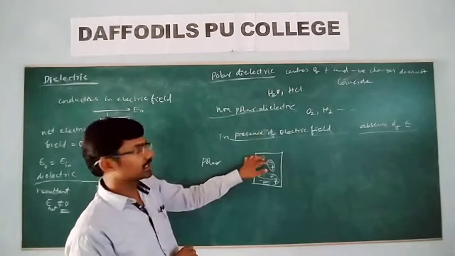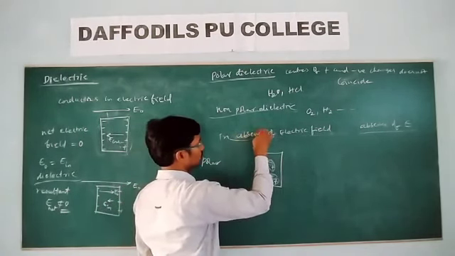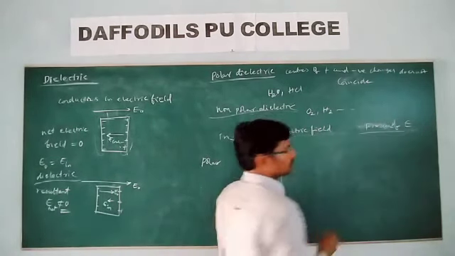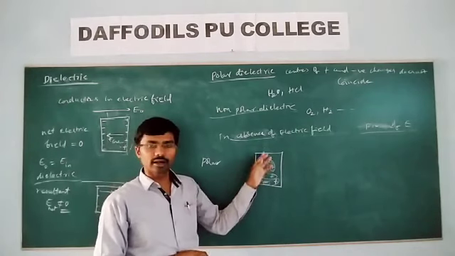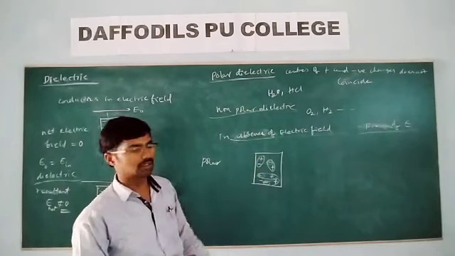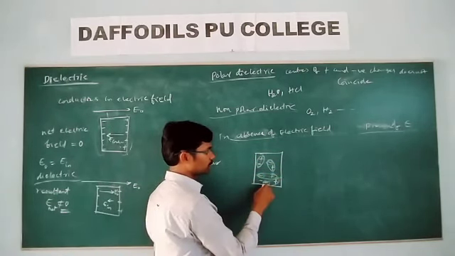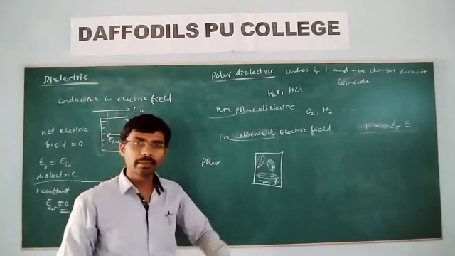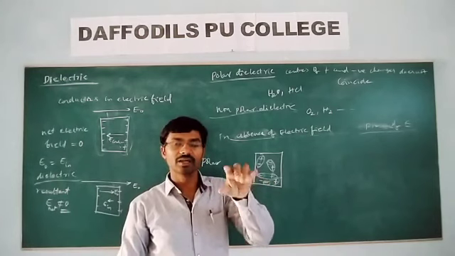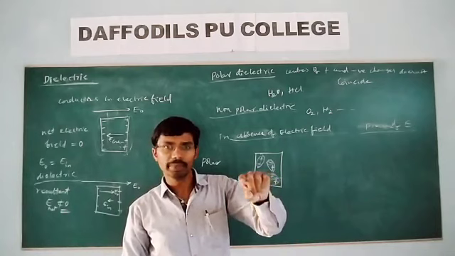So in the absence of the electric field, let me take these options. Now what will be the dipole moment of the dielectrics in the absence of electric field? Here this is one dipole moment, this is one dipole moment, this is one dipole moment, and this is one. Remember, even they have a small dipole moment, but the net dipole moment is zero.